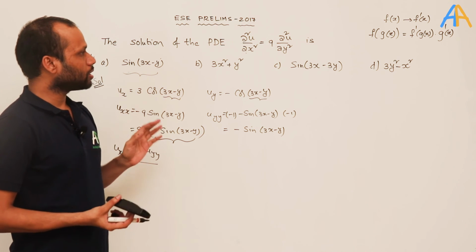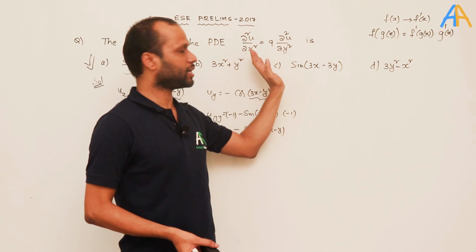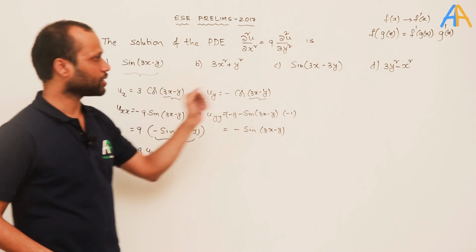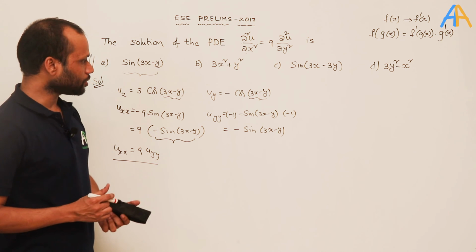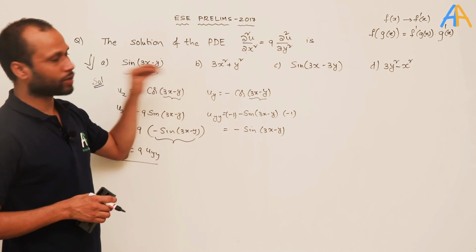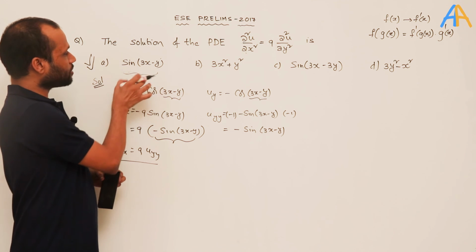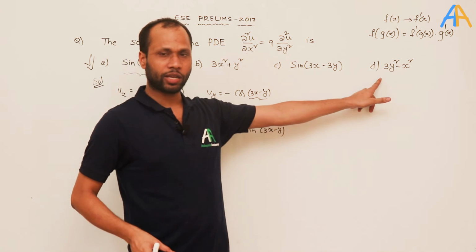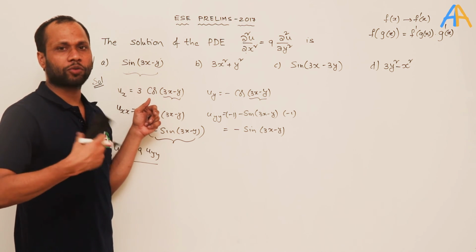For your verification, you can also substitute B, C, D and check whether they satisfy or not. They are not supposed to satisfy, that you can check. Now, one more small tip while solving any differential equation: suppose the correct function sin(3x − y) is at option D. Then your total work time will increase.